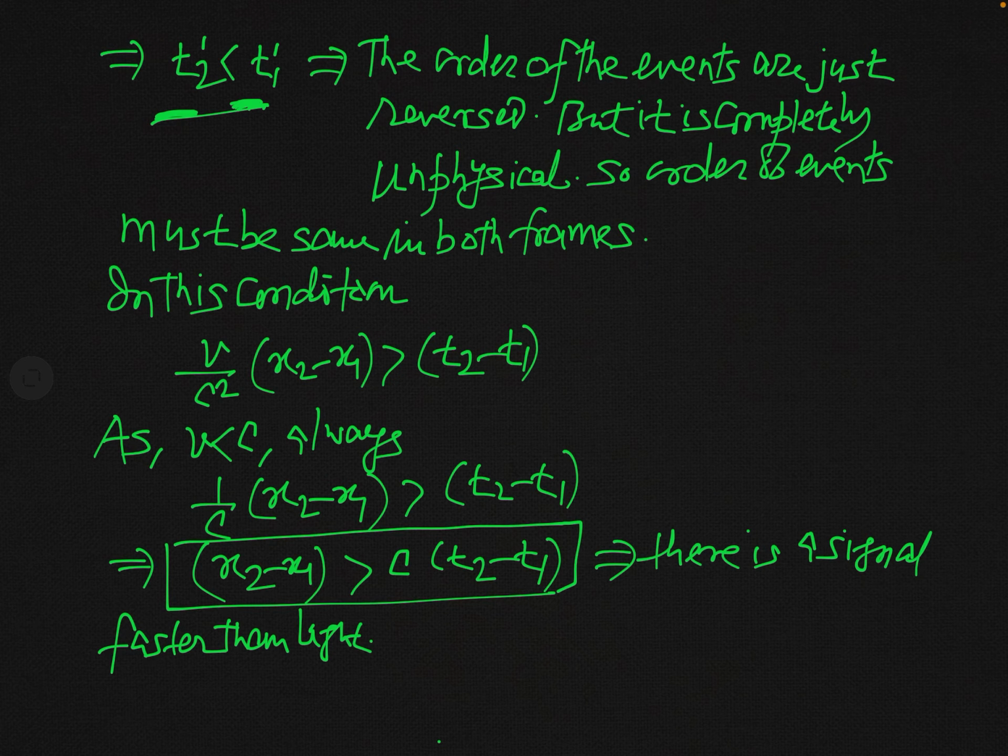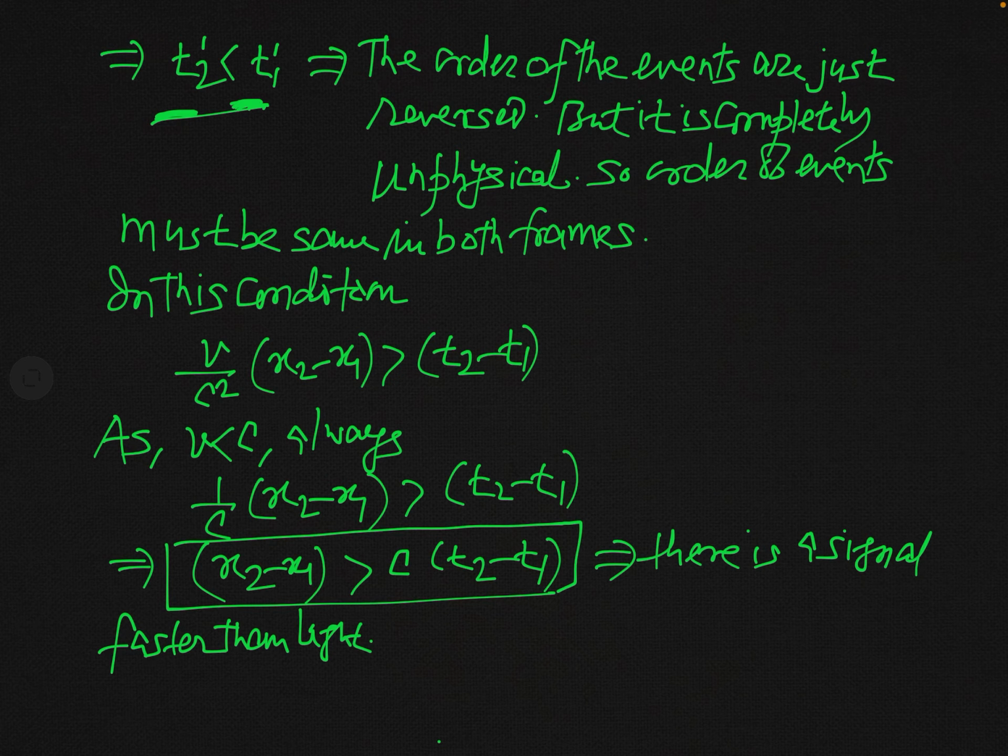But when you say that the order of events will be reversed, then there must be a signal traveling faster than light. Since this is not practically possible, we conclude that no signal can travel faster than light. And if so, t2 prime cannot be less than t1 prime, and so the order of events cannot be reversed.